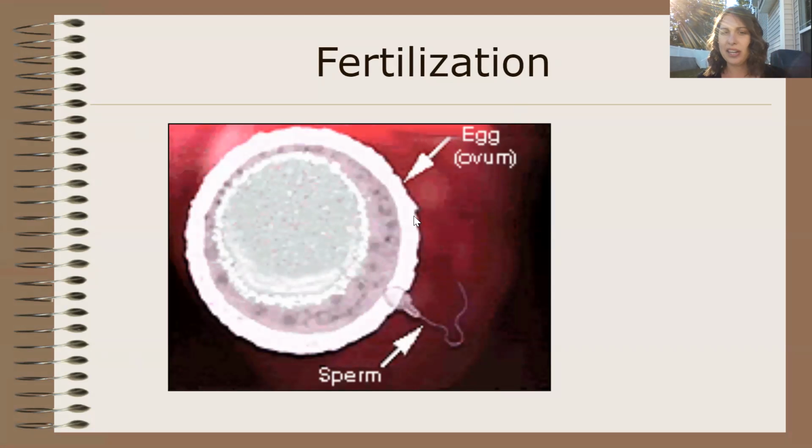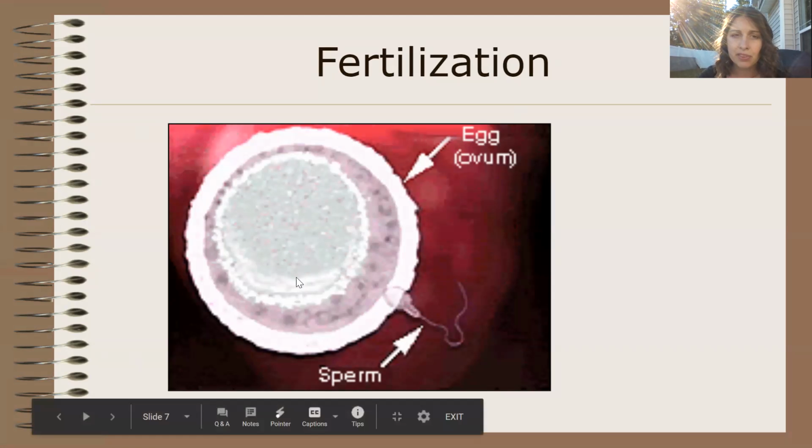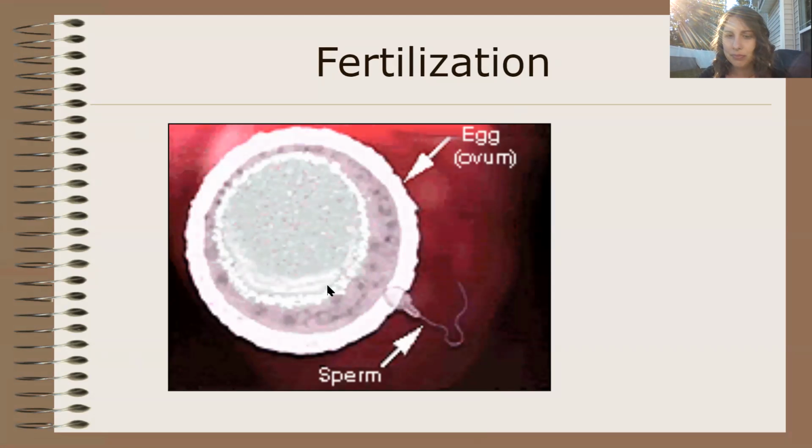So I'm sitting outside, so I can't really see a whole lot because the sun's on my computer, but this is the egg. This egg has been released from the ovary. The ovary is what holds and produces the egg. The ovary holds that egg until it is mature. When it's mature, the ovary says, okay, go, be free.